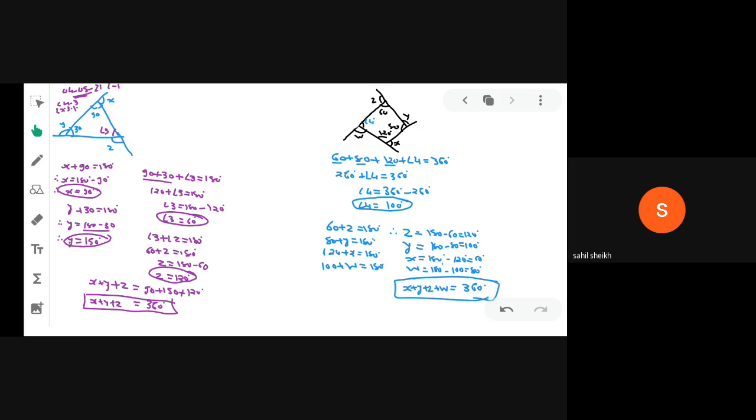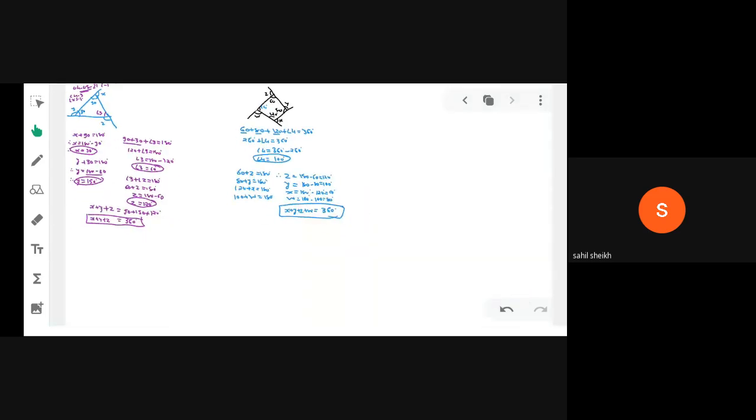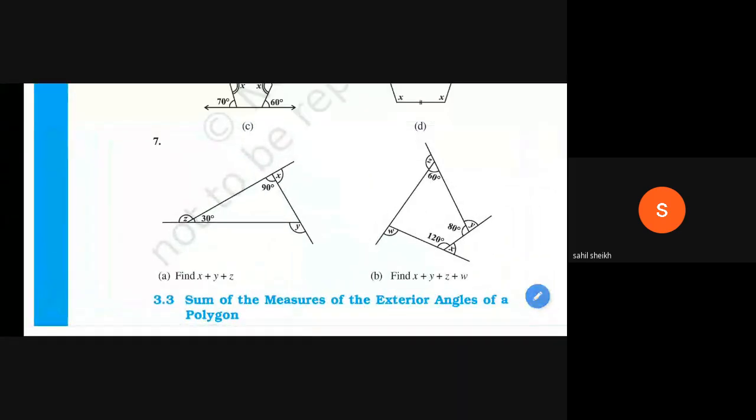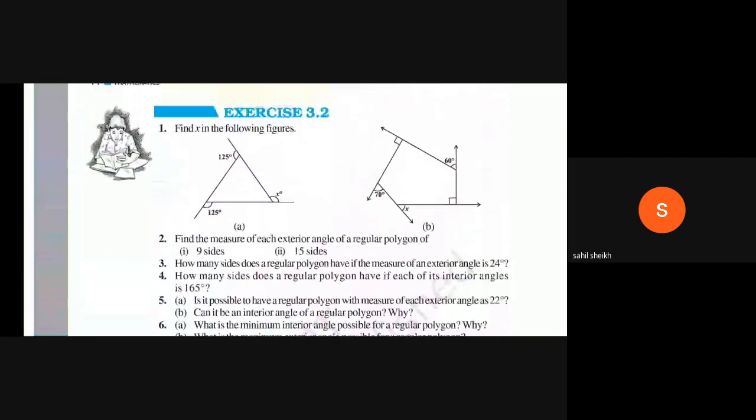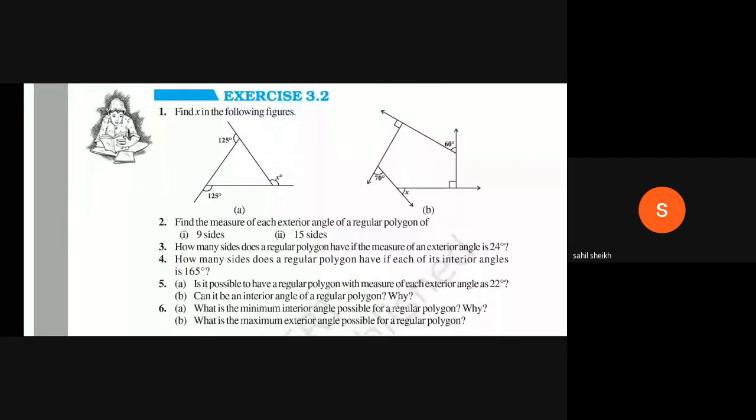Okay, now we are starting exercise 3.2. Find x in the following figures.